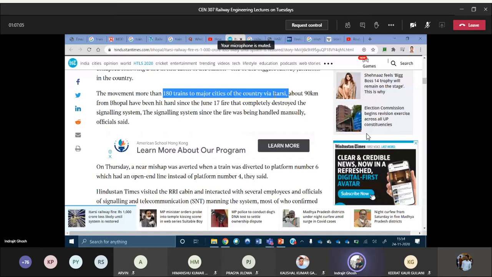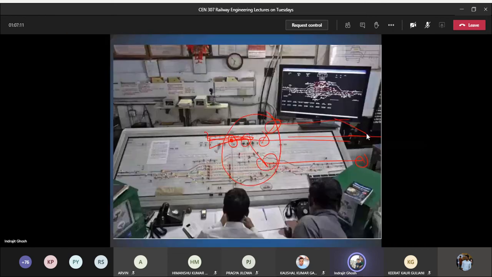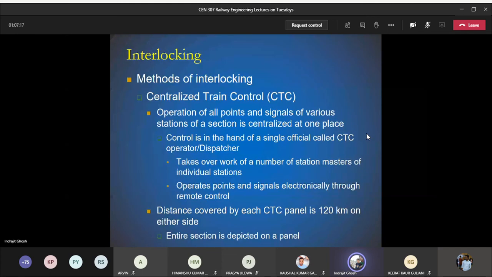Then there is a more modern technique which is centralized train control. So Itarsi, you can see 180 trains, some stations nearby, but for the larger junctions, very important locations like New Delhi, Kolkata, Lucknow, Kanpur, you have a centralized train control system.